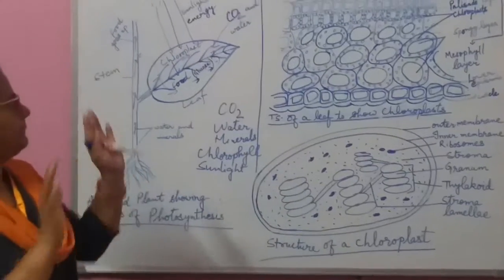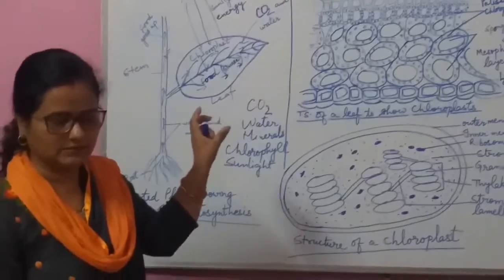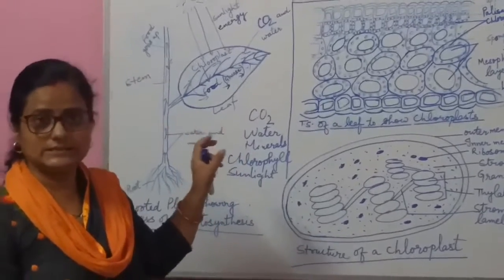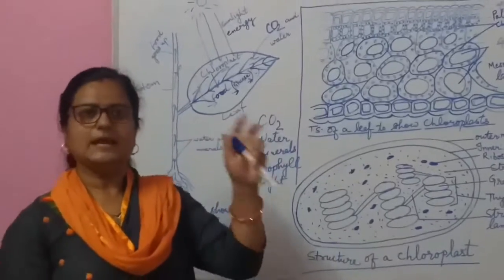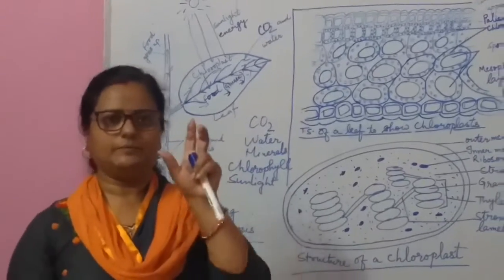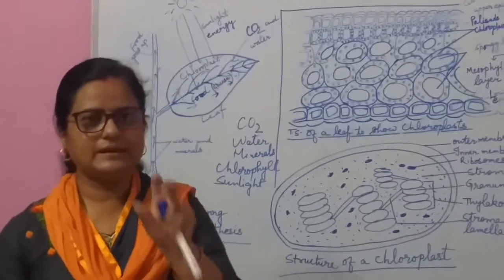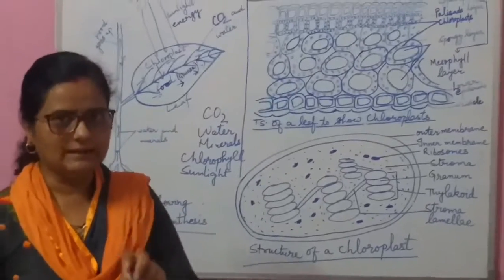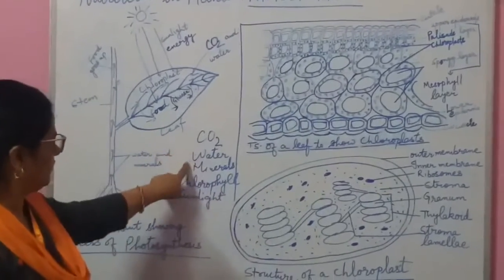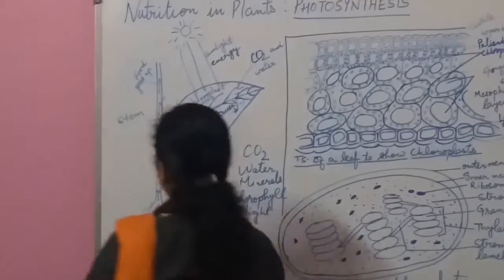The complete process of photosynthesis, this is not the process, this is the definition of photosynthesis. So what is photosynthesis? Photosynthesis is a process performed by green plants in which they prepare food in the form of glucose or starch with the help of raw materials such as CO2, water, minerals, chlorophyll, and sunlight energy. This is the root and this is the stem.